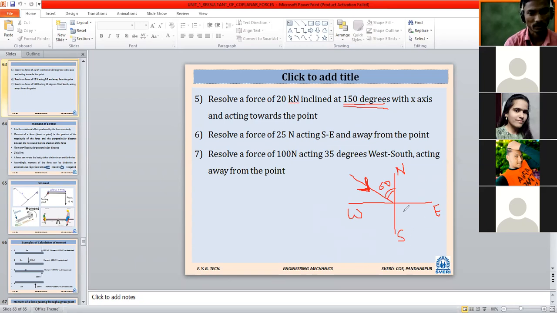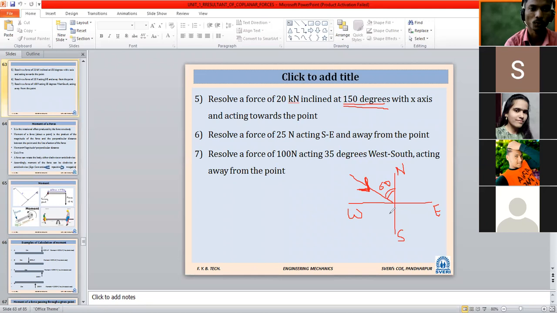Now, looking at the figure I have drawn, if I ask what its x component and y component will be, once we find its x and y component, we have to check with which axis the inclination is given. In the figure, the 60 degree we calculated, is it with the x-axis or y-axis? Y-axis. Looking at the figure, you can see directly that this 60 degree inclination is with the y-axis.